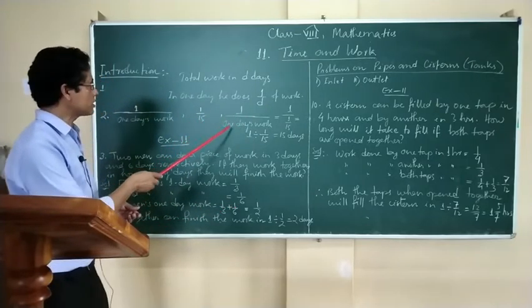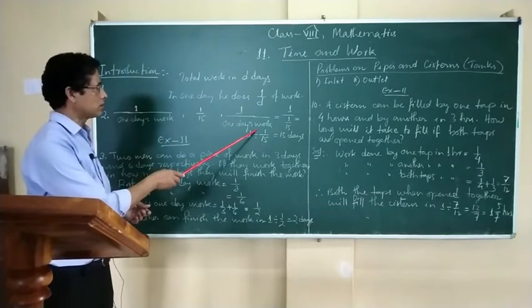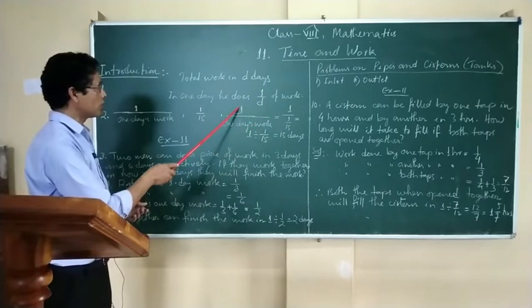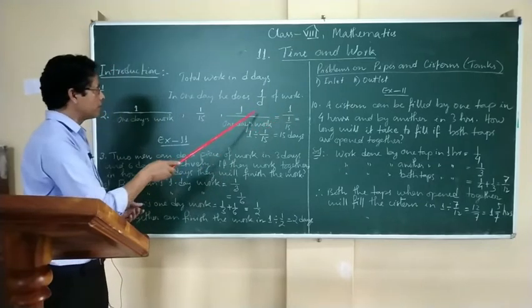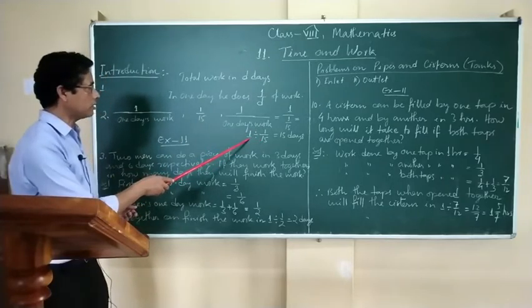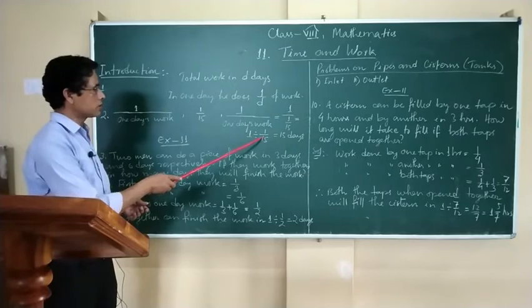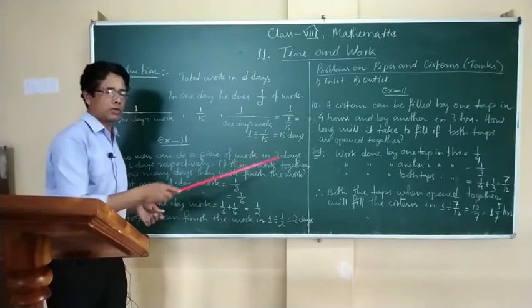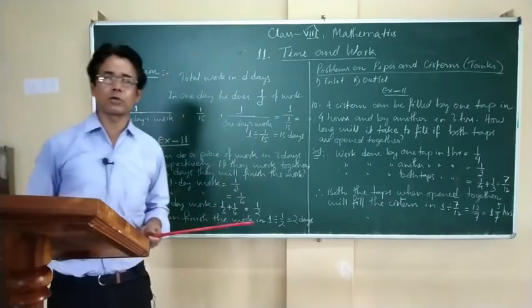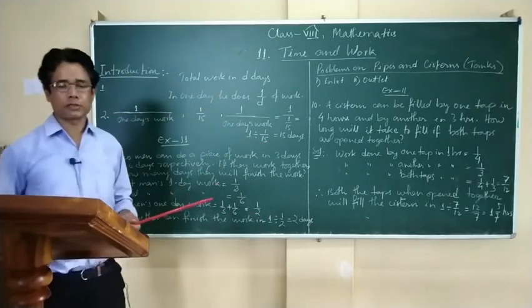So we'll put it in the denominator. So this 1 divided by 1 by 15. When we solve this, what we get is 15 days. That means to complete the total work, he will take 15 days.